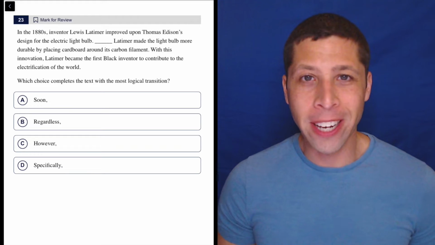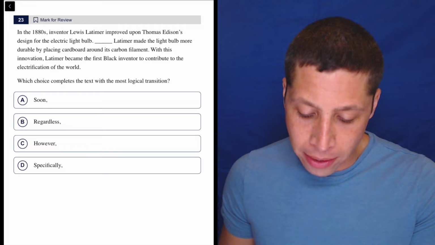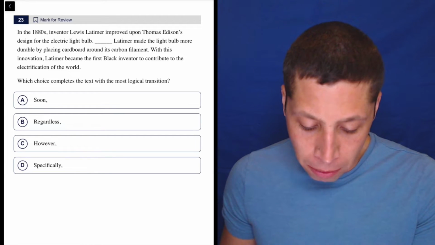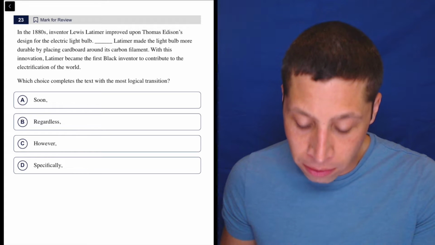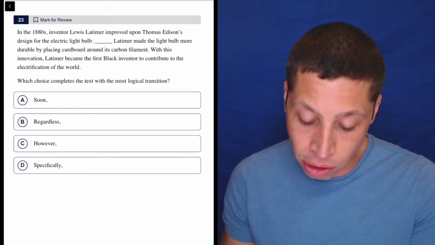Let's start by diving right into the sentences here. In the 1880s, inventor Louis Latimer improved upon Thomas Edison's design for the electric light bulb. Latimer made the light bulb more durable by placing cardboard around its carbon filament. With this innovation, Latimer became the first black inventor to contribute to the electrification of the world.